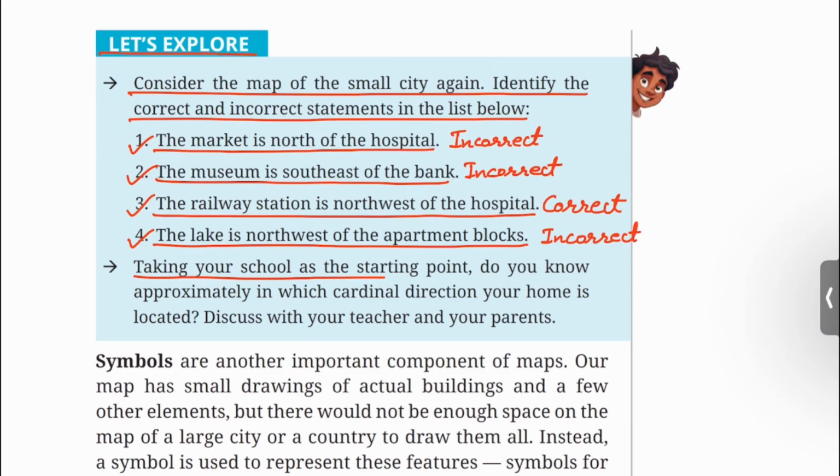Taking your school as the starting point, do you know approximately in which cardinal direction your home is located? Discuss with your teacher and your parents.